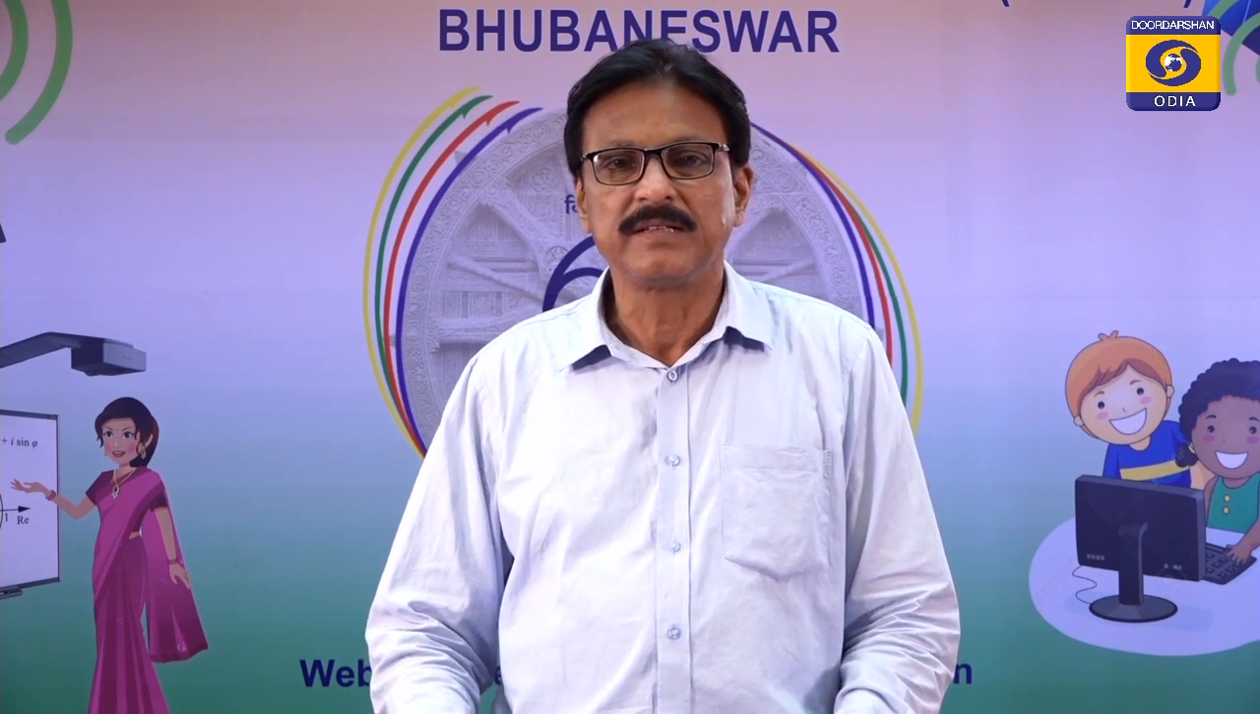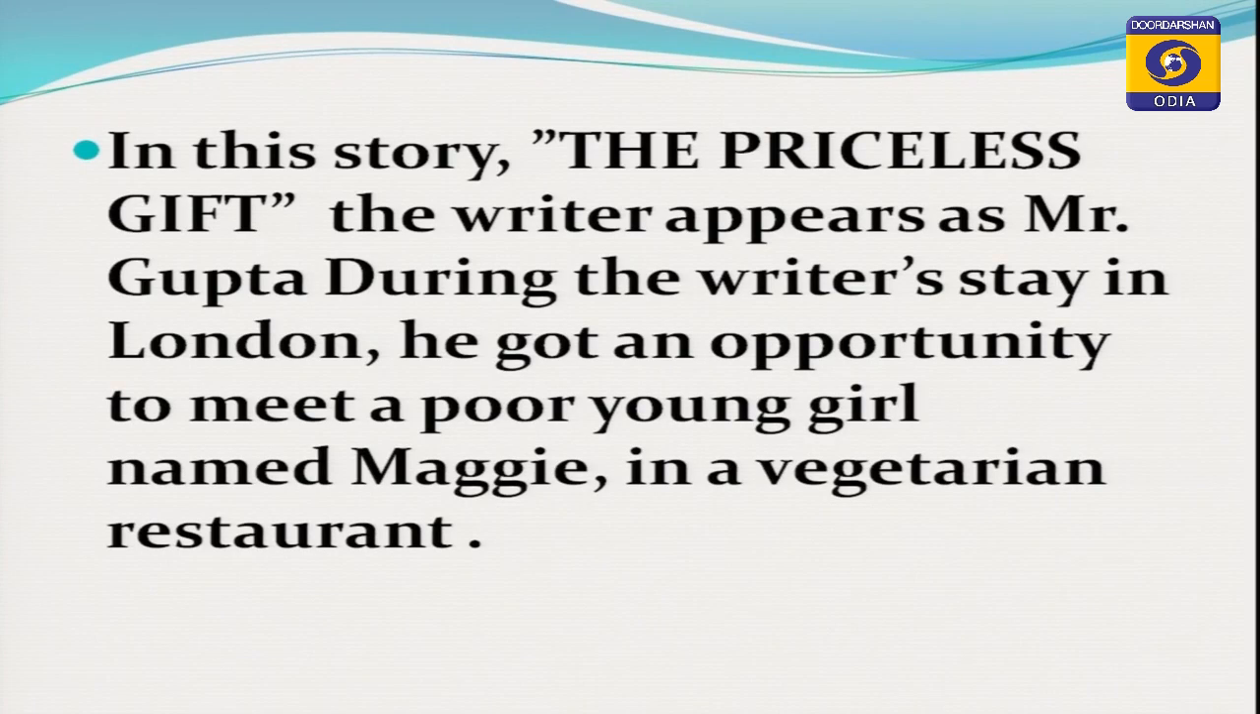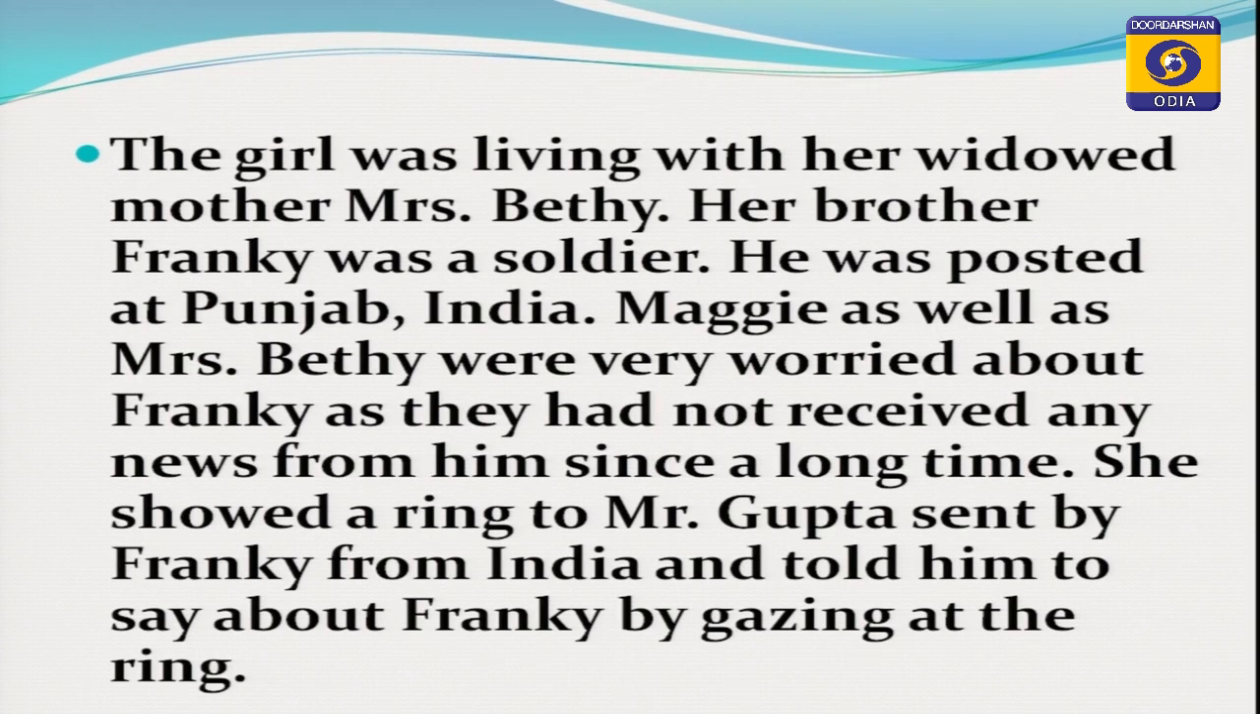Okay children. You see, in this story, the priceless gift, the writer appears as Mr. Gupta. Now you take Mr. Gupta as the writer of the story. During the writer's stay in London, he got an opportunity to meet a poor young girl named Maggie in a vegetarian restaurant. The girl was living with her widowed mother, Mrs. Bethy. Her brother Frankie was a soldier. He was posted at Punjab in India.